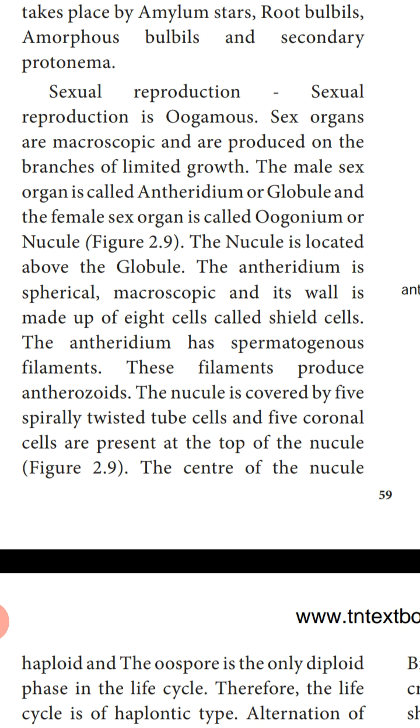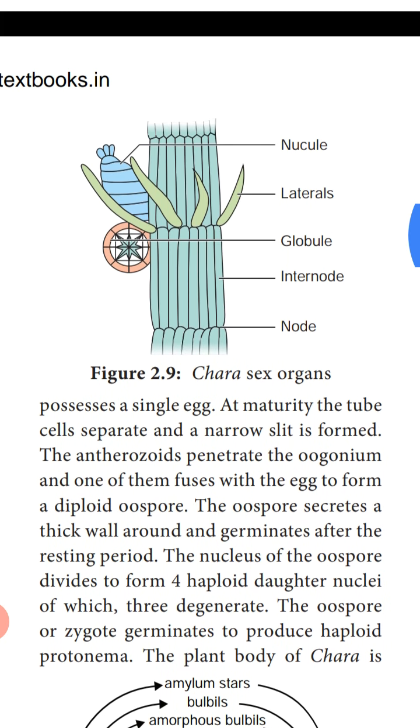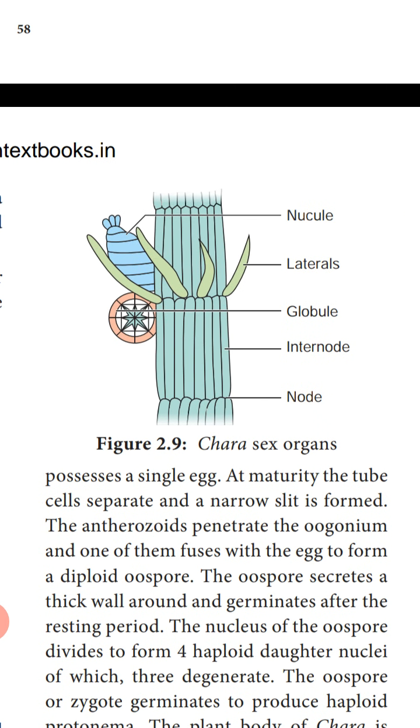The male sex organ is called the antheridium, or it is also called the globule. The male sex organ of Chara is called the antheridium, with the specific name globule. And the female sex organ is called the oogonium, or it is also called the nucule. You can see the Chara sex organs in this diagram. Here are nodal regions and internodes. From the nodal region arise the lateral shoots of limited growth. At the base of these shoots of limited growth only, you can find these sex organs.